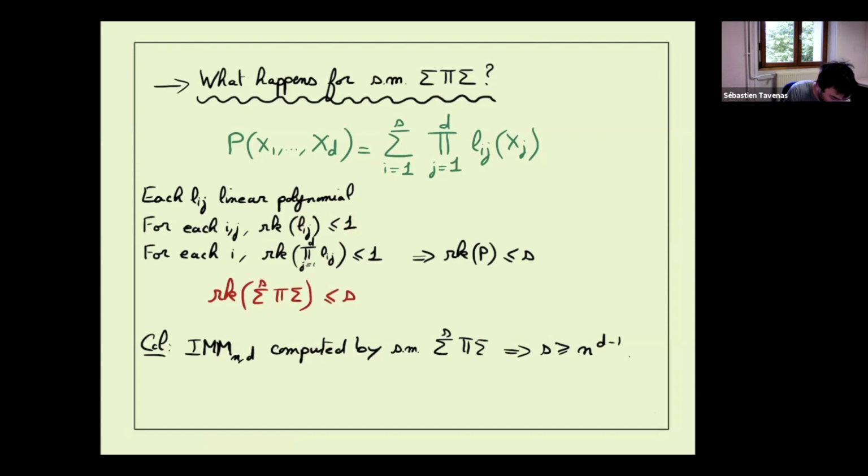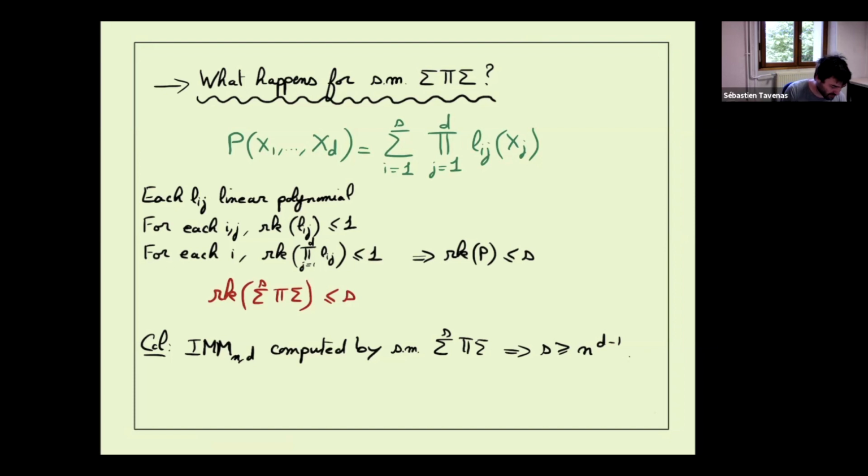In fact, it's a rectangular matrix. We know the measure is multiplicative, so the rank of the product of the L_ij is still always 1. So it is interesting: the rank of a depth 3 set-multilinear formula is always at most the size of the circuit, because when we have the addition, by subadditivity of the measure, it's at most S.